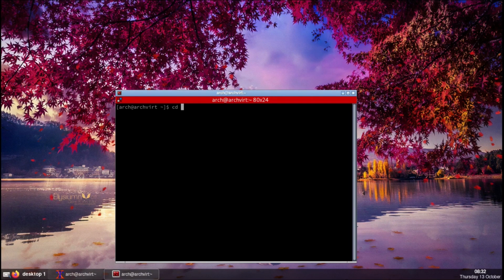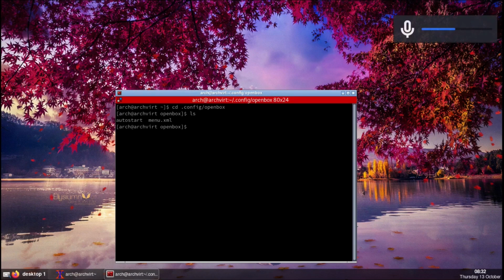When that is done, cd .config/openbox. Now we have the menu.xml file, which normally displays our menu, the right click menu.